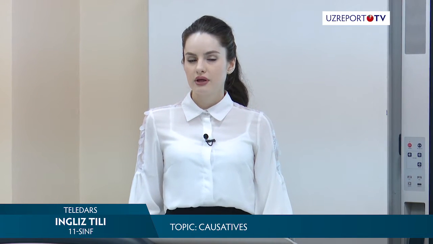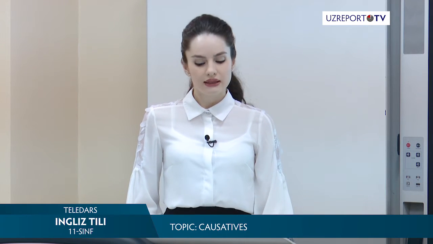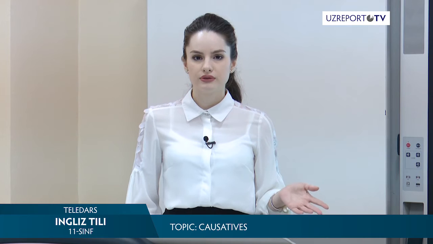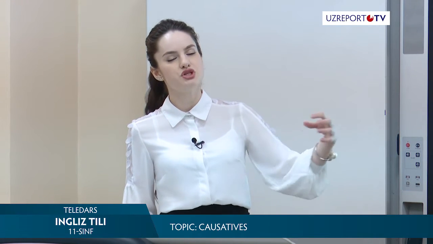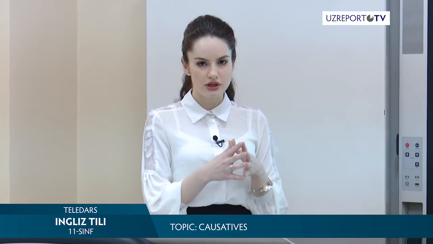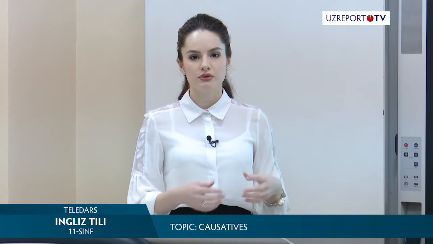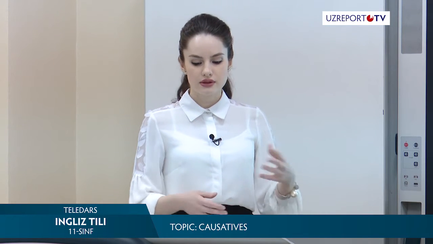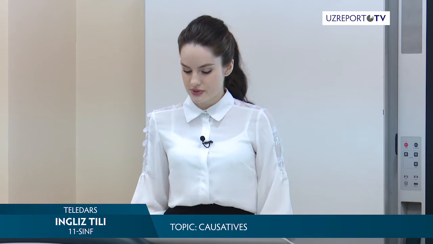What is a catenative? As I said before, causative verbs are catenative verbs. Catenative is a Latin word. What does it mean? It means that we have some chain of words and they are connected between each other with some common meaning, with some common purpose, aim. So that's why causative verbs are catenative verbs.